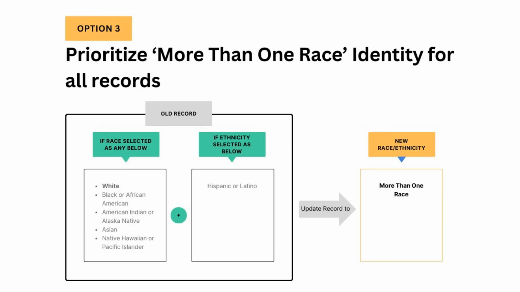In option 3, we find old records where ethnicity was selected as Hispanic or Latino. Then we look to see what was selected for race. If any of the race selections are marked white, black, or any of the choices shown here, then we will update this record to more than one race. In option 3, we prioritize the more than one race identity for all records.